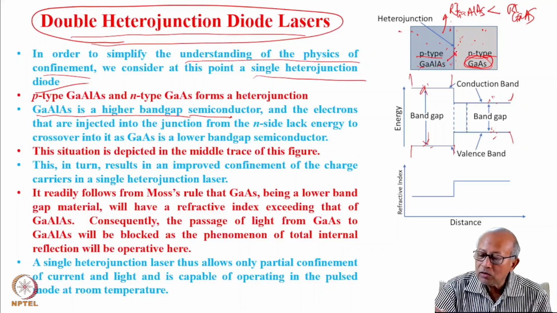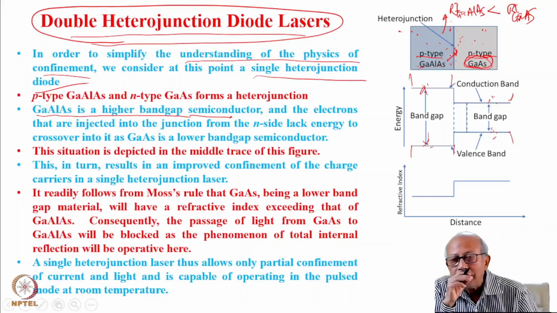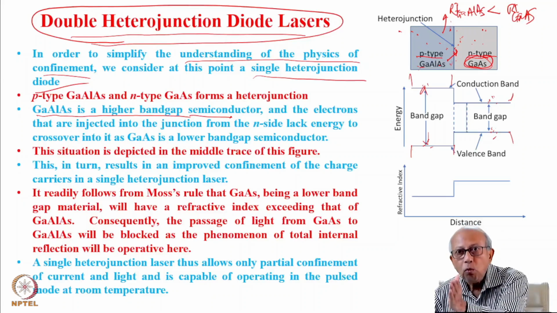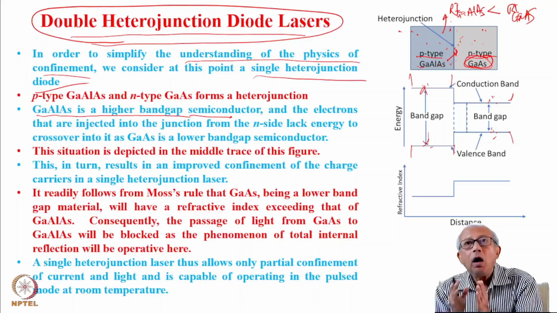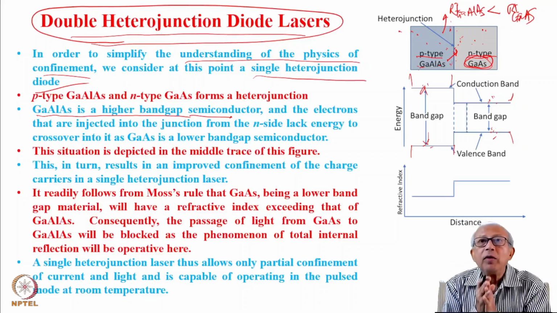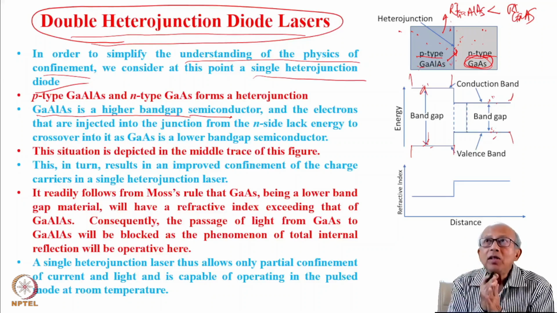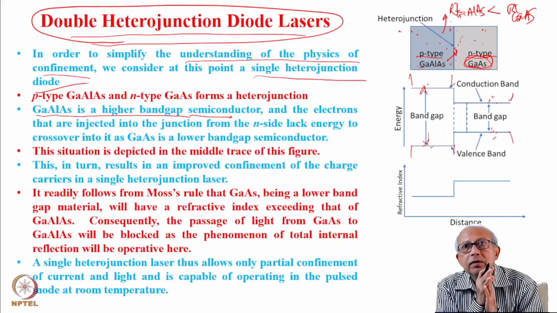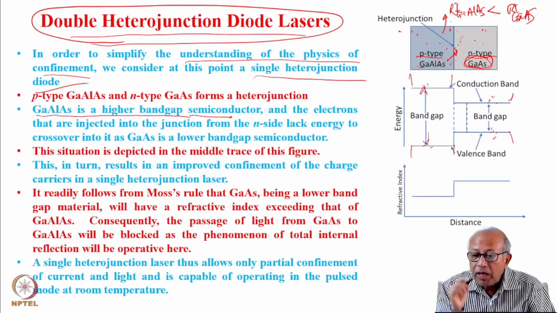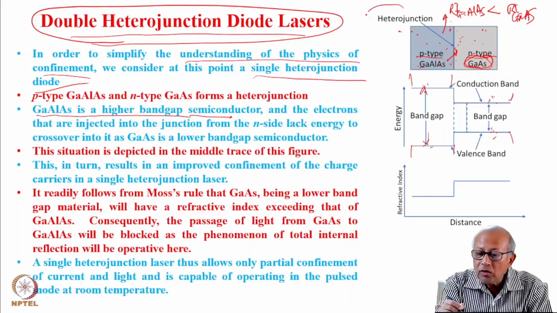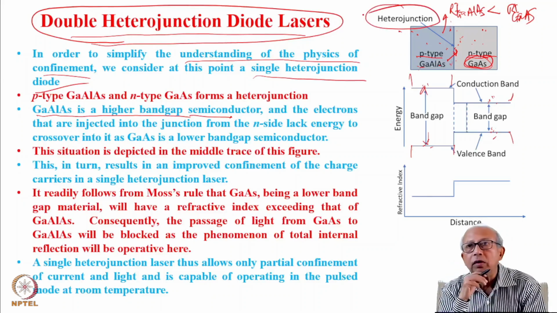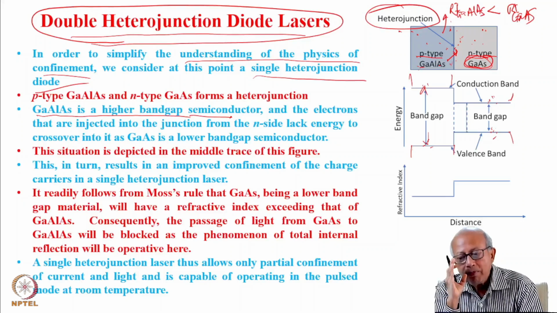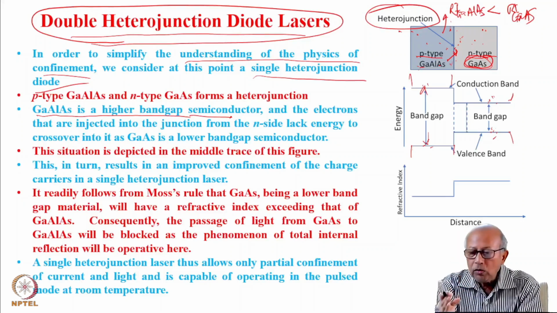Therefore, holes can actually cross over to this side. So the single heterojunction will, of course, allow partial confinement of light and partial confinement of charge carriers, not full. But this explains how a heterojunction can offer confinement of both light and charge carriers, although partially if it is a single heterojunction.